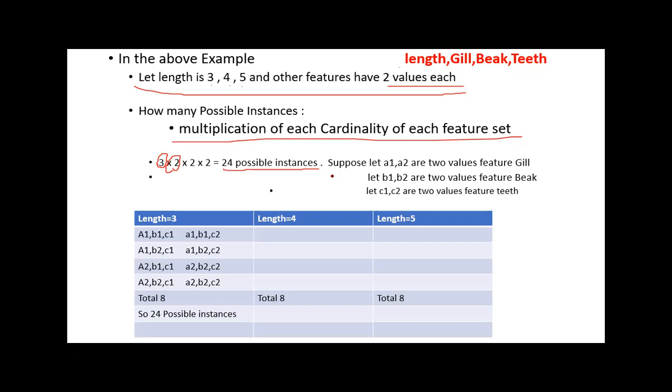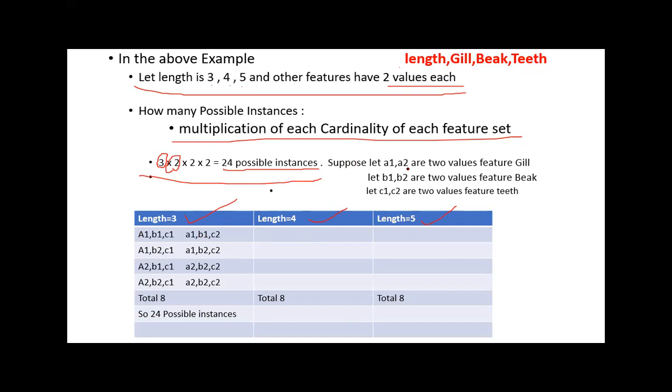How do these come about? Let us assume this. Length I have taken as 3, 4, 5, so 3 values.